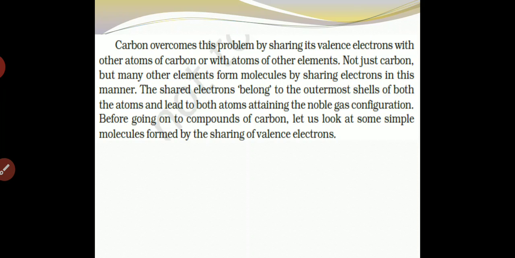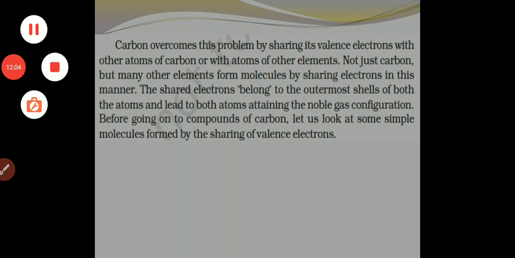Carbon overcomes this problem by sharing its valence electrons with other atoms of carbon or with atoms of other elements. Not just carbon, but many other elements form molecules by sharing electrons in this manner.